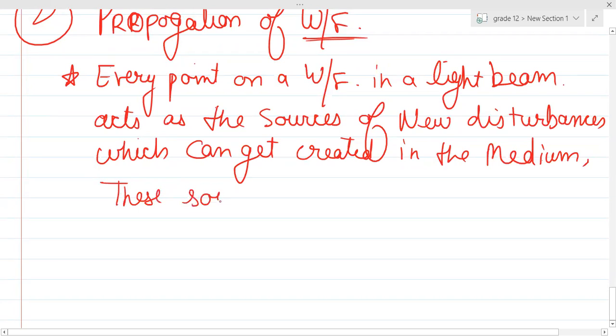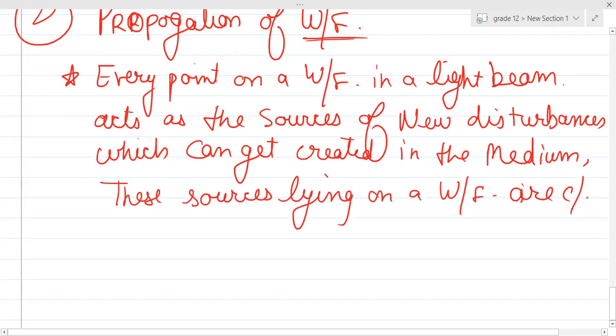These sources lying on a wavefront are called secondary sources.